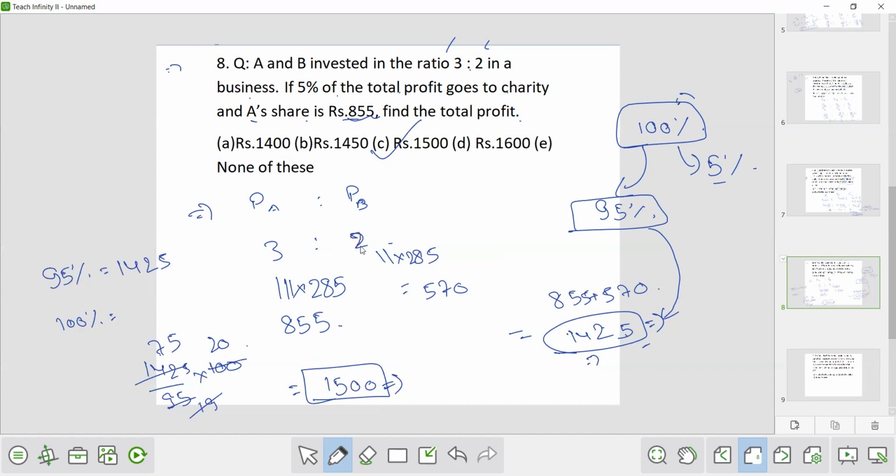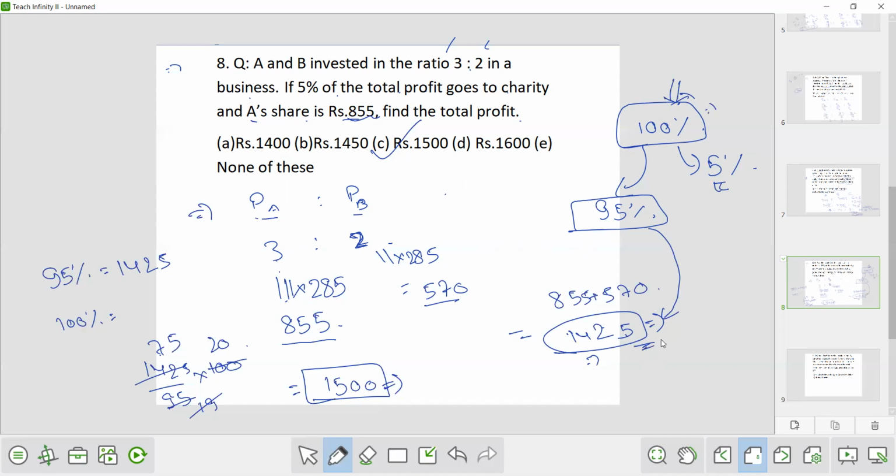If someone is not getting this question, again I will explain you. Let's say the total profit was 100%, but this 100% was not divided in the ratio 3:2. Only 95% was divided because 5% went to the charity. So if you know how much amount A got out of the profit, you know that 855. So from here you can calculate how much amount B got. Now add both the profit of A and profit of B, you will get the total profit which was divided between A and B.